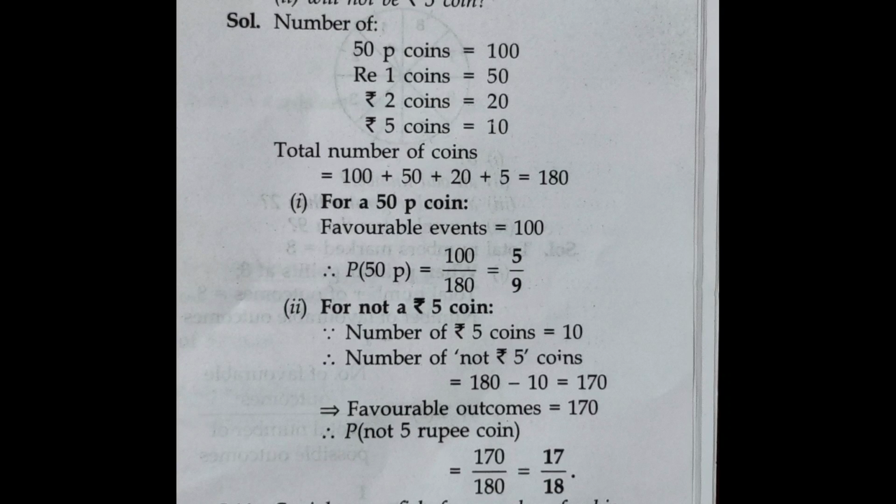Now second example, for not a 5 rupee coin, here number of 5 rupee coins is equal to 10. So number of not 5 rupee coins is equal to number of total coins minus 5 rupee coins. Therefore 180 minus 10 is equal to 170. So in this example favorable outcome is 170. So probability of not a 5 rupee coin is equal to 170 upon 180 is equal to 17 by 18.